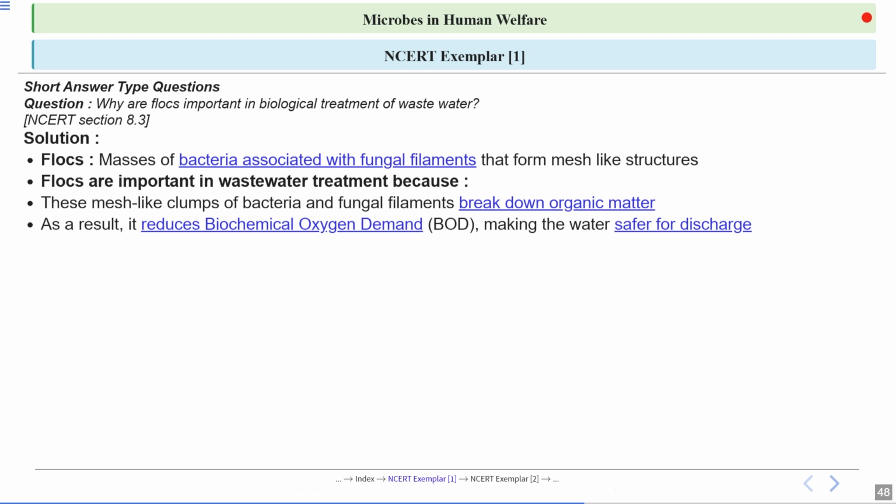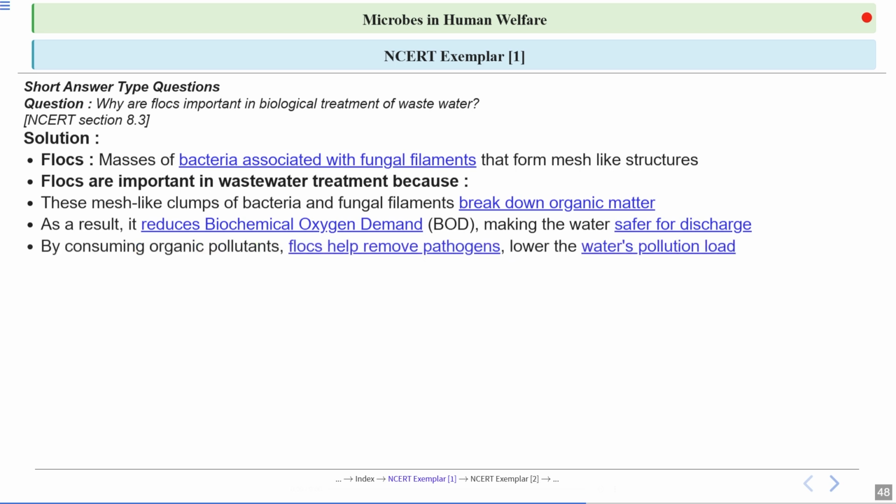Lower BOD means the water is less polluted and safer to release into rivers or lakes. By consuming organic pollutants, frogs also help remove harmful pathogens and lower the overall pollution load in the water. So this makes the treated water much safer for both people and the environment.